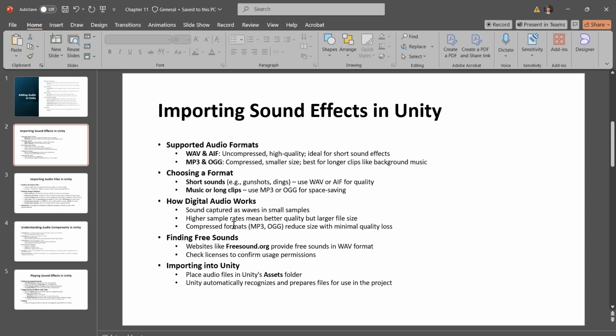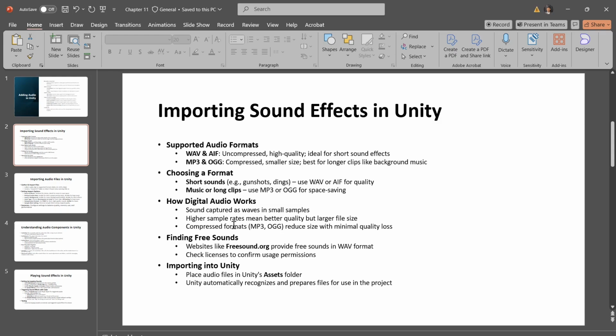We have higher sample rates, which are more frequent samples, give better sound quality but make the files larger. And we have compressed audio formats, which reduce file size by removing parts of the audio that most people won't notice, making them ideal for larger or background audio.